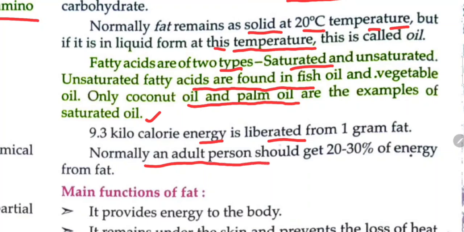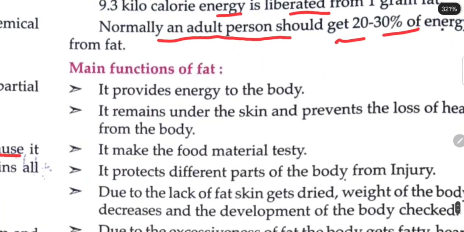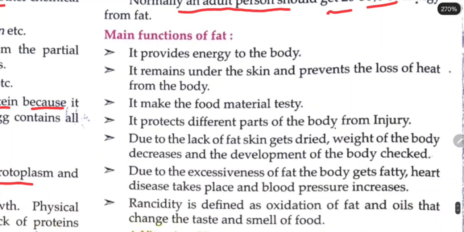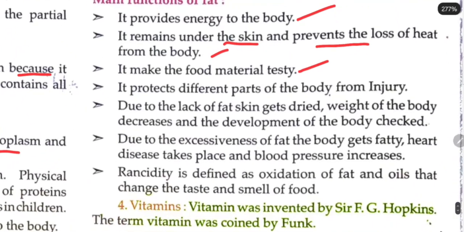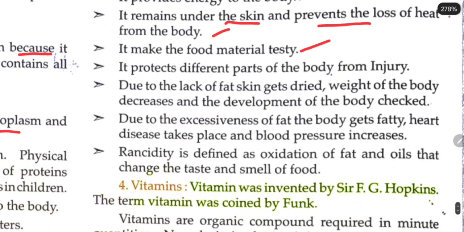Normally, an adult person should get 20 to 30% of energy from fat. Main function of fat: it provides energy to the body. It remains under the skin and prevents the loss of heat from the body. It makes the food material tasty. It protects different parts of the body from injury.